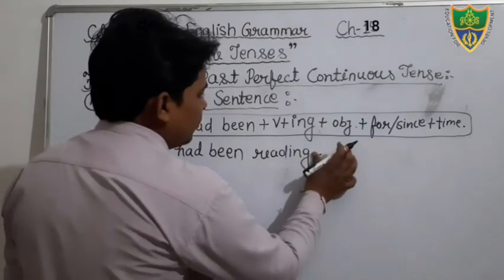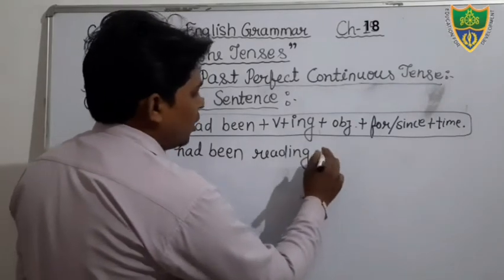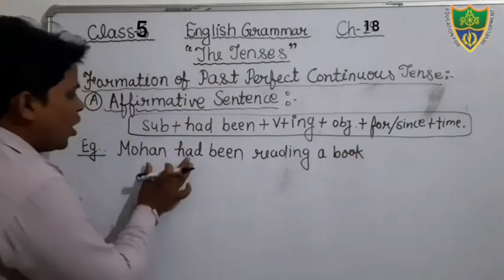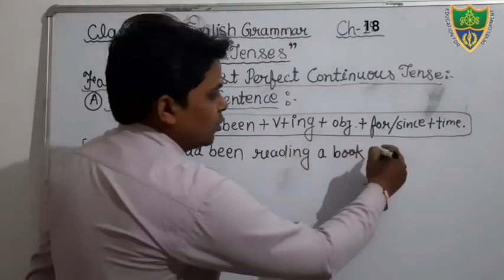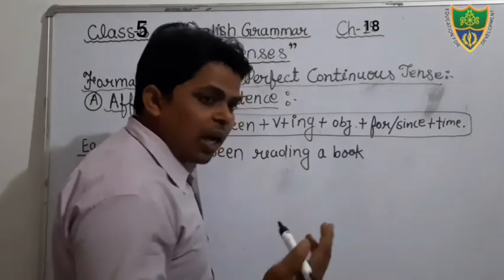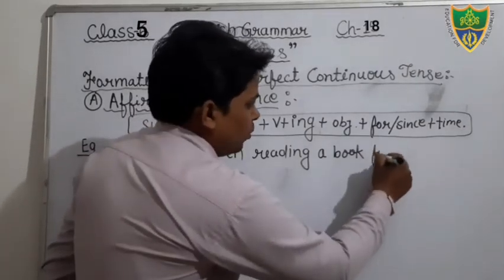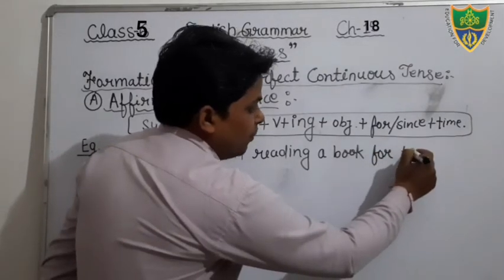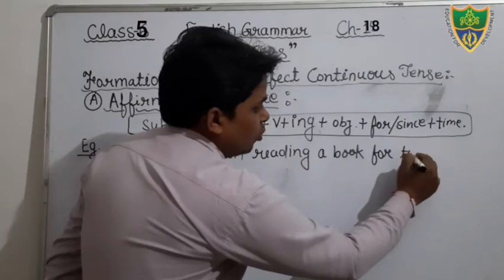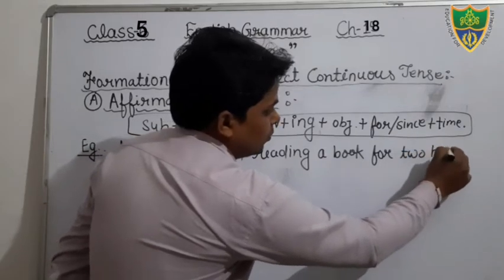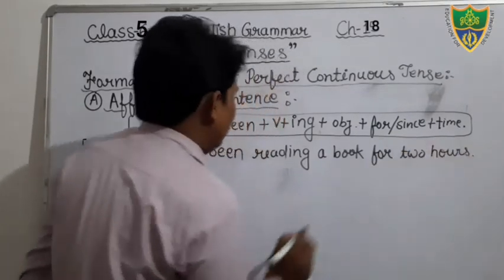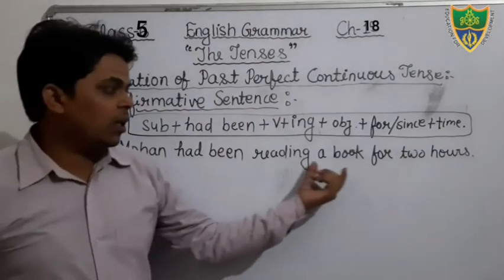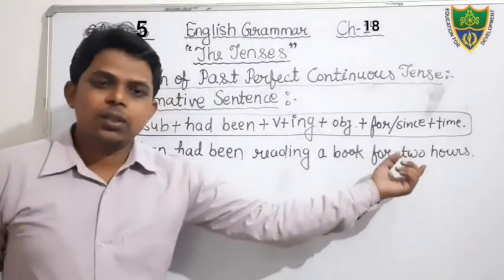Then after Mohan had been reading a book, we will add here an object. Okay, Mohan had been reading a book. Suppose that our time is not fixed, then we will use for 2 hours. We do not know the actual fixed time, but only we are saying 2 hours. Just see, this is your example. First example we can see. Just see, Mohan had been reading a book for 2 hours.